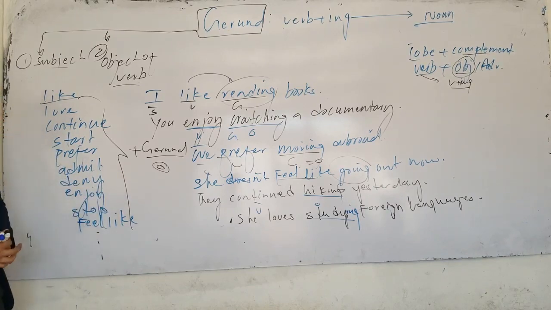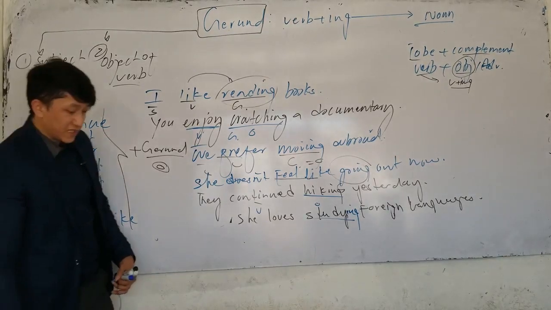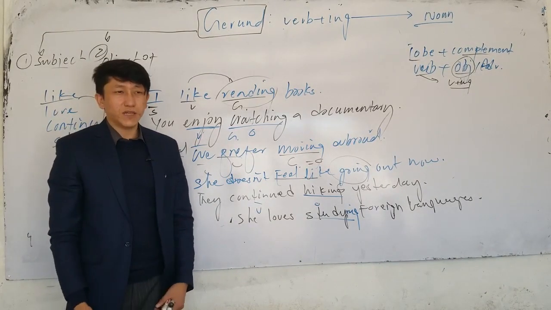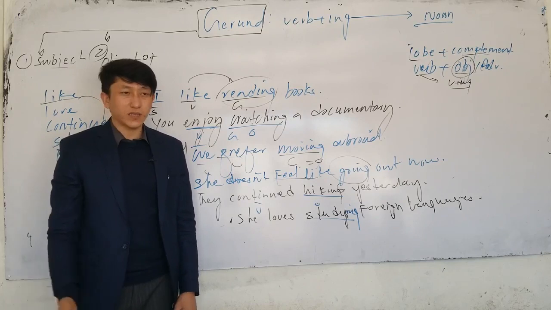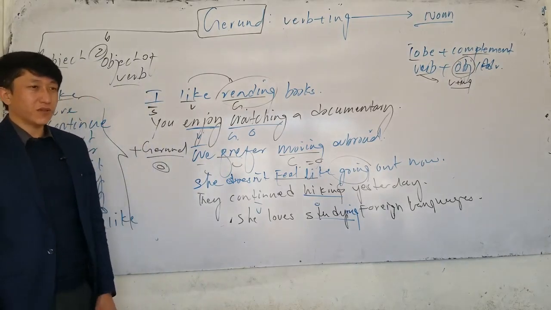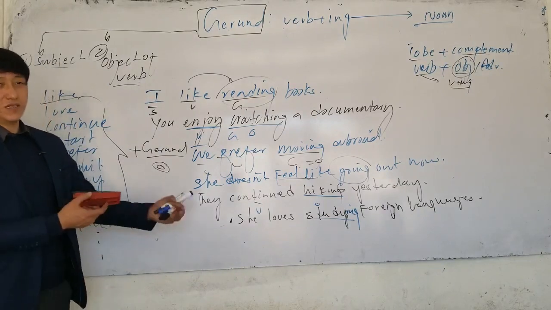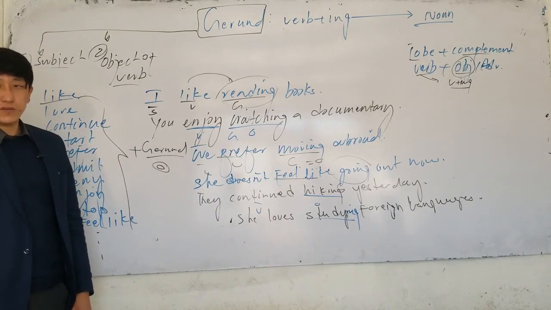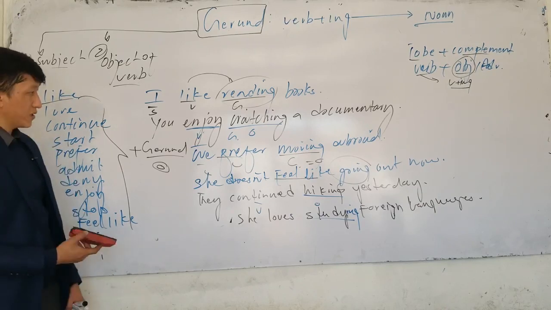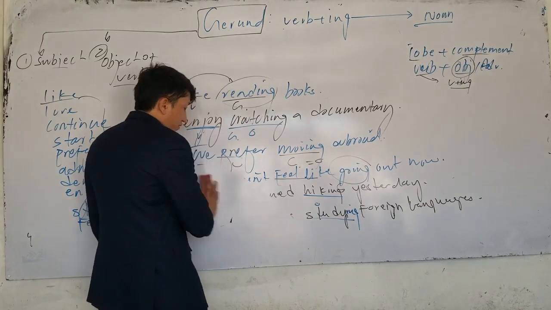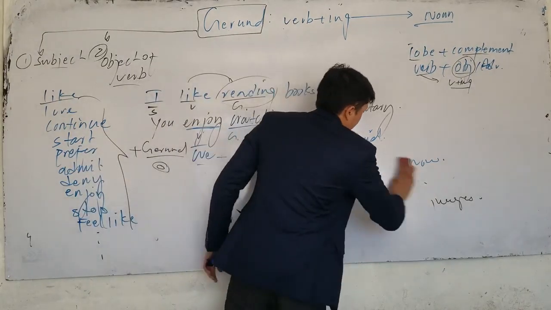For example, if I say need, after need we use both. I need to study, or I need studying, need cooking. But after would like, we never use gerund. Don't say I would like studying. What do we say? I would like to study. Or I want to go, don't say I want going. Now, this is called the object of the verb.